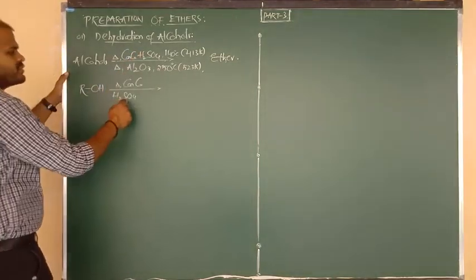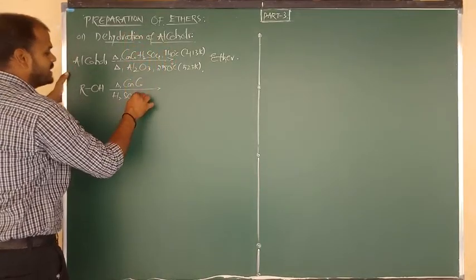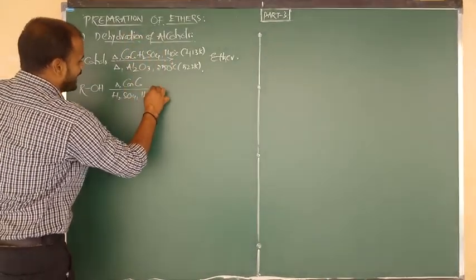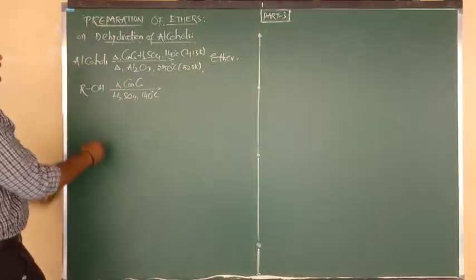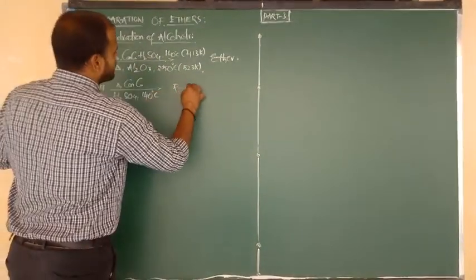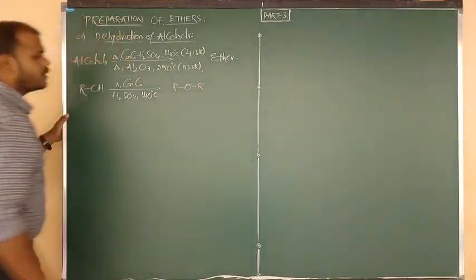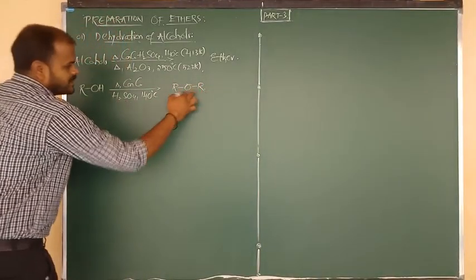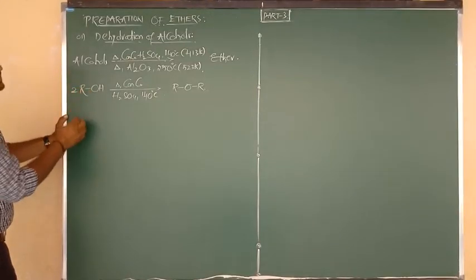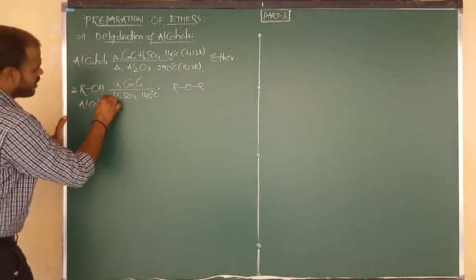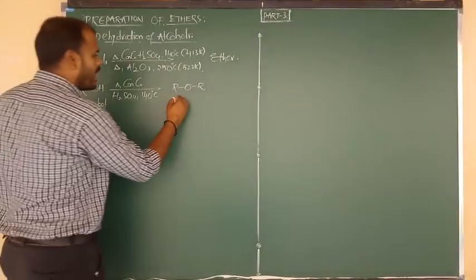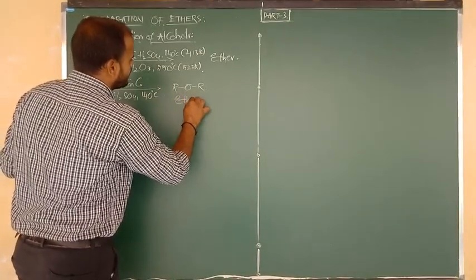But in case of H2SO4 the temperature must be fixed, because temperature plays an important role in deciding the nature of the product. So the expected product is ether, ROR. Here the respective R groups are 2 and here only one group, so we have to consider 2 moles of ROH, which is known as alcohol, giving ROR.